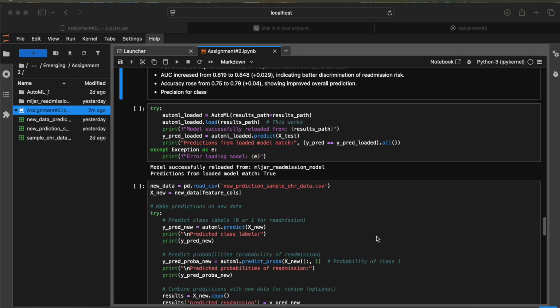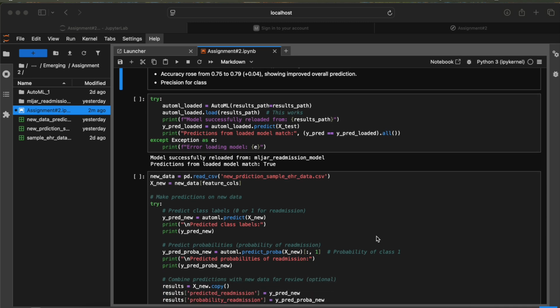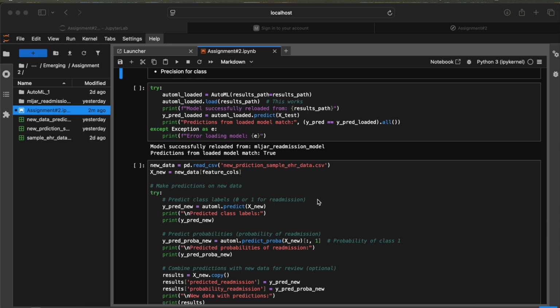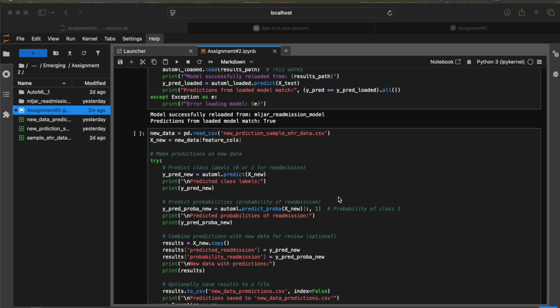So for the code part, we loaded the trained MLJAR model using AutoML load to make sure it worked as expected, and we read a file of 500 new patient records, pulled out the feature columns and ran predictions. Also, we used predict to get class labels, meaning whether each patient is likely to be readmitted, and predict_proba gave us the actual probability scores.